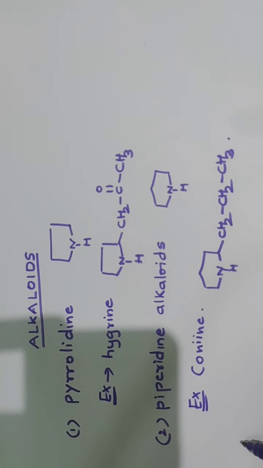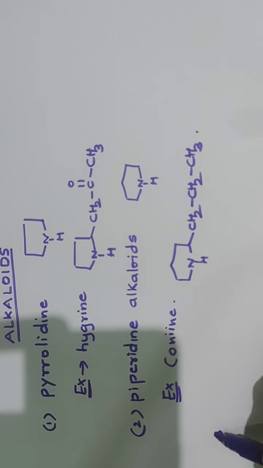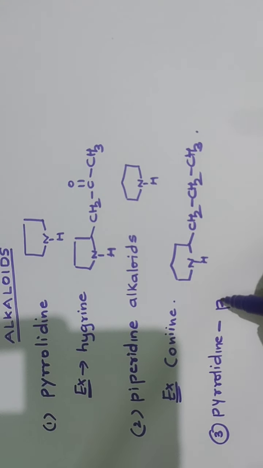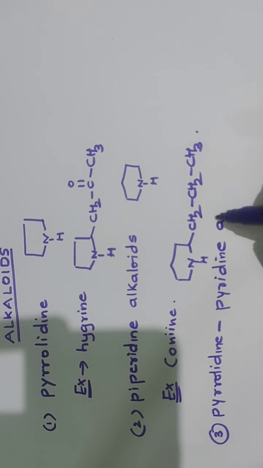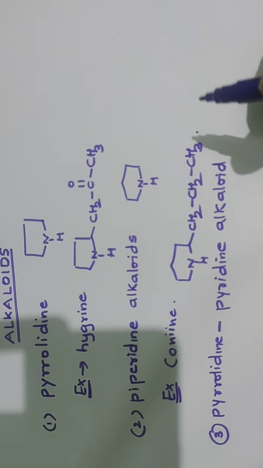So another class of alkaloids are pyrrolidine pyridine alkaloids. These contain a pyridine nucleus as well as a pyrrolidine nucleus.